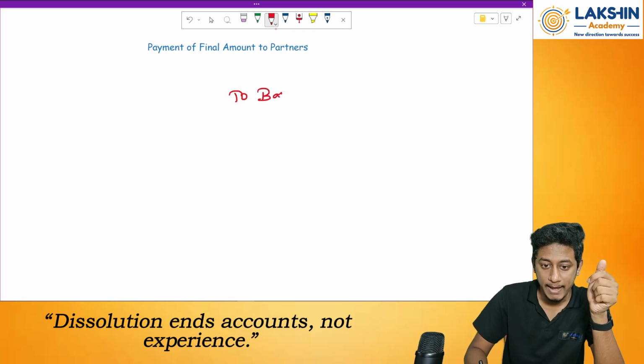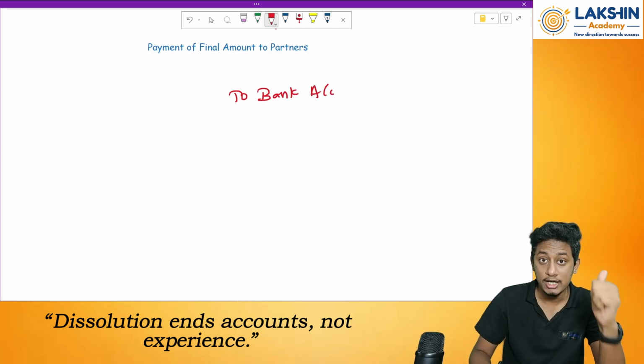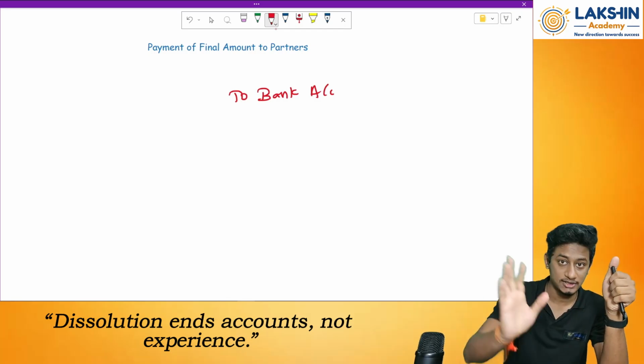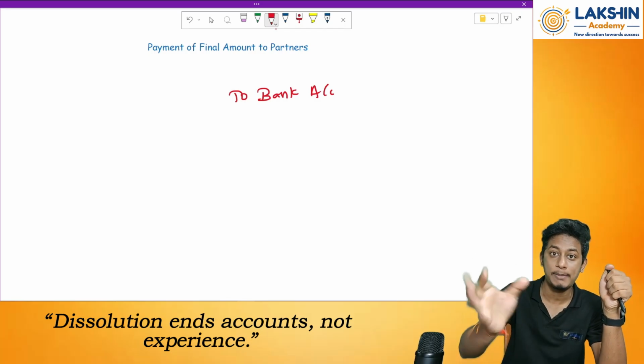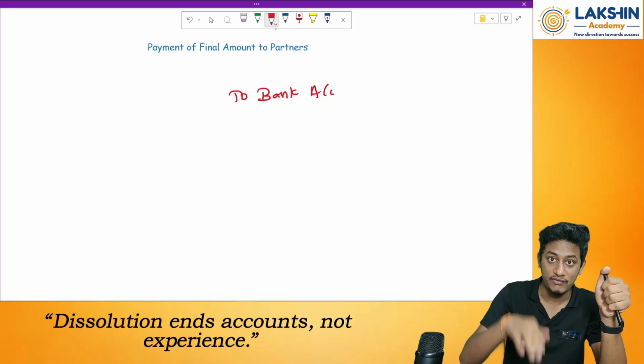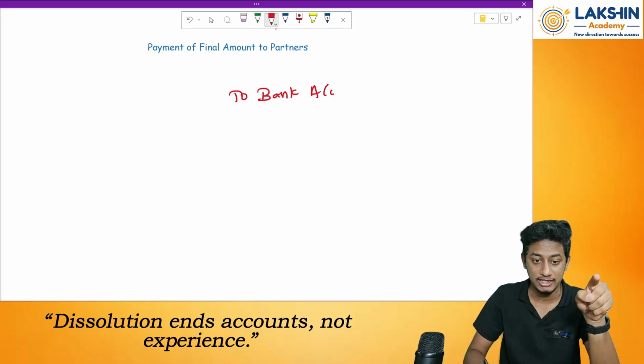To bank account, because I'm making the payment, right? So to bank or cash account. Debit what? Debit partners capital account. Why partners capital account? Whenever I'm paying the partners off, that means I'm paying them the capital share first. Whenever I pay them, will the capital balance in the books of accounts increase or decrease? It will decrease, and whenever partners capital value decreases, I will debit the account.